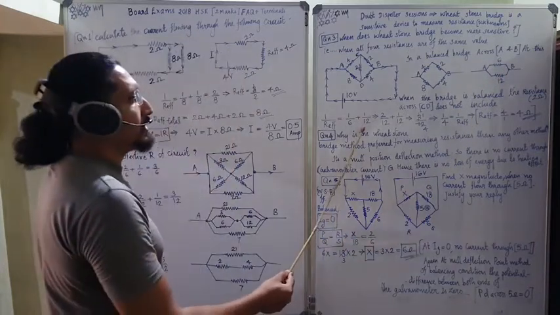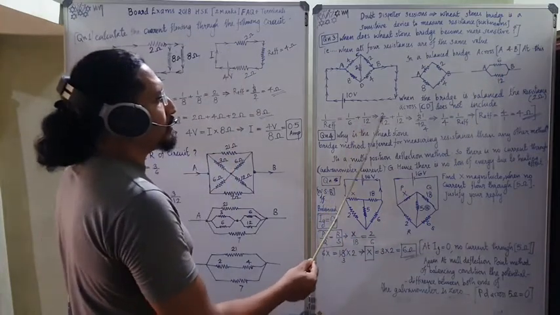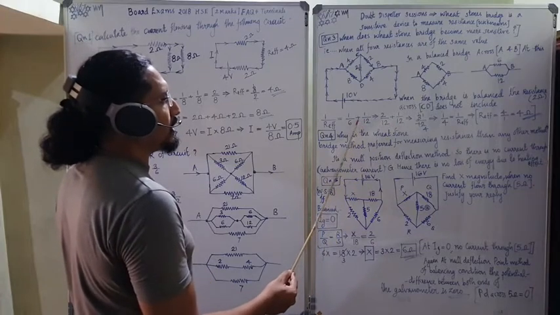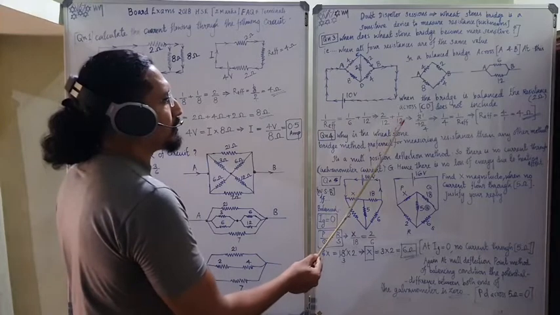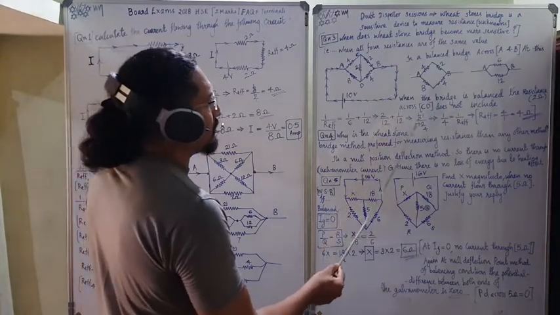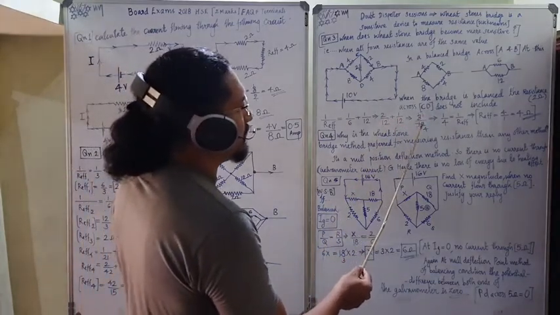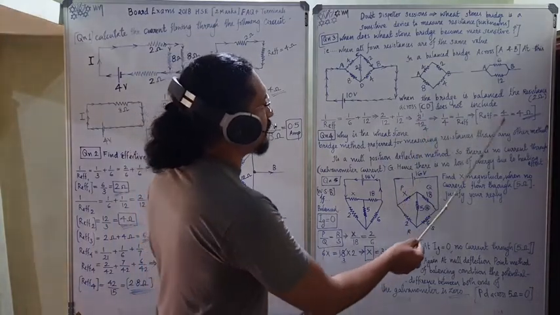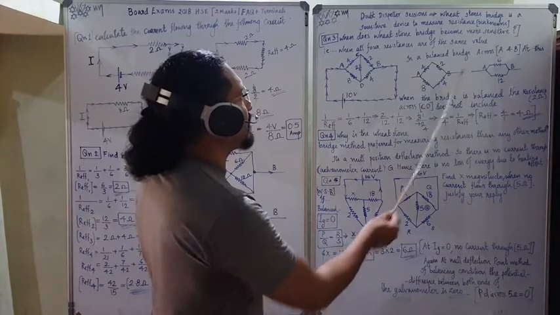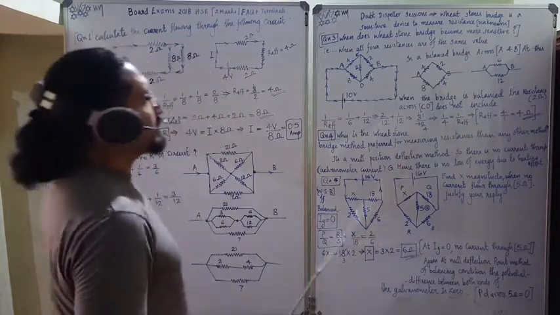Making the denominator the same, 2 by 12 plus 1 by 12, which is 3 by 12. We can cut off 3, so 1 by 4. So 1 by R effective is equal to 1 by 4, R effective is equal to 4 ohm. That is the effective resistance found out.